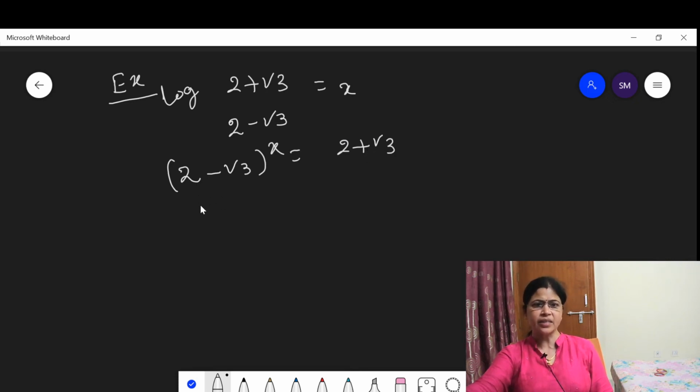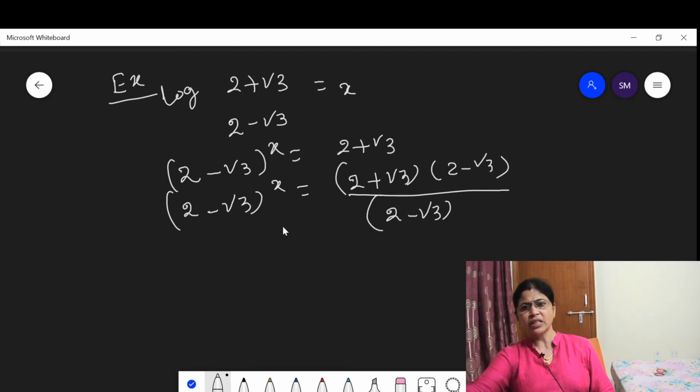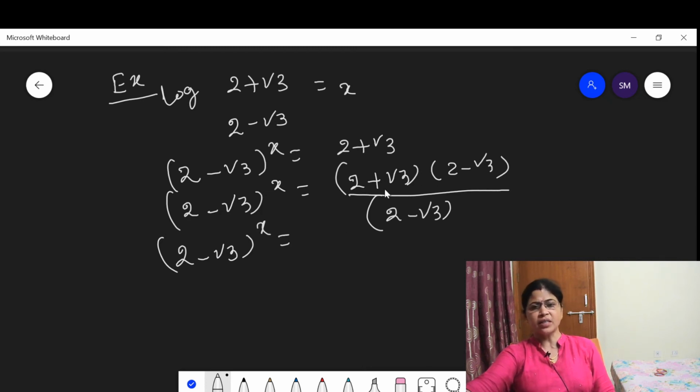Then by rationalizing, 2 minus root 3 to the power x is equal to 2 plus root 3 into 2 minus root 3 upon 2 minus root 3. When I multiply the same in the numerator and denominator, the value is the same. The numerator is in the form a plus b into a minus b.